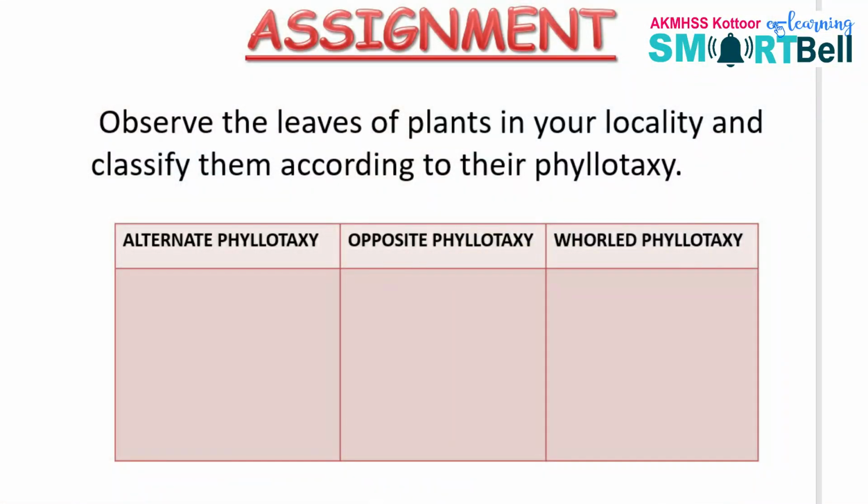Go to your farm or garden and observe, then write it in your science diary. Then I will give you an assignment. The assignment is to observe the leaves of plants in your locality and classify them according to their phyllotaxy. You have to write in a table.